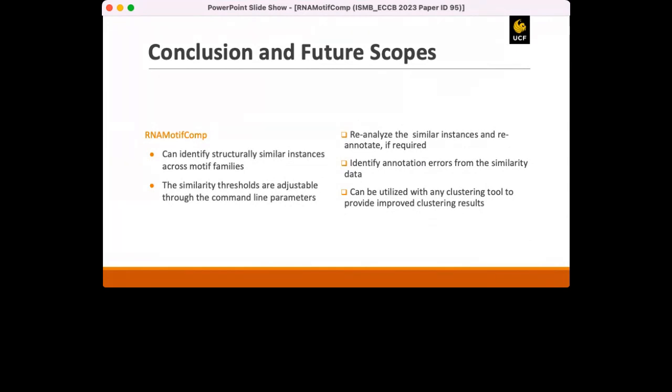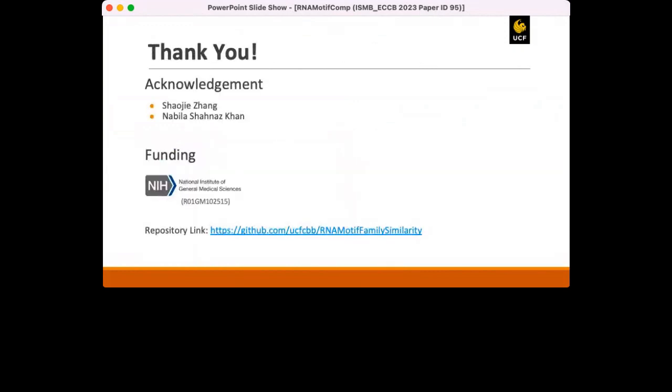As it is clear that different motif families might have similar instances, it is possible that the source of this could be some errors or misannotations. So re-annotating those known motif instances could be needed. The annotation inaccuracy could be one potential source of interaction-based similarity. So finding those annotation errors could be one possible research scope. Along with these, RNAMotifComp can be utilized to measure the quality of motif clusters, which in turn will be helpful to improve clustering results.